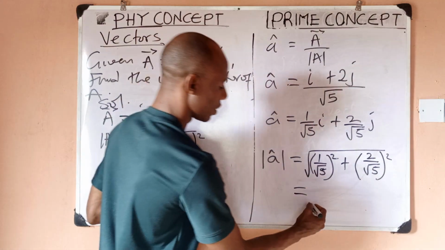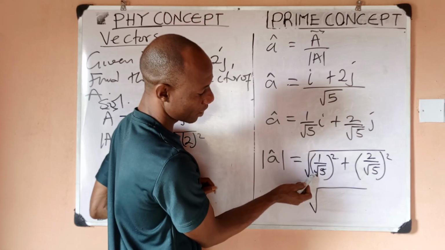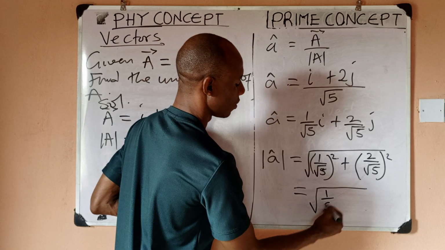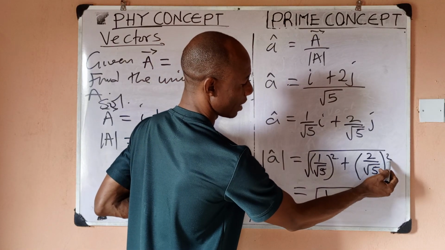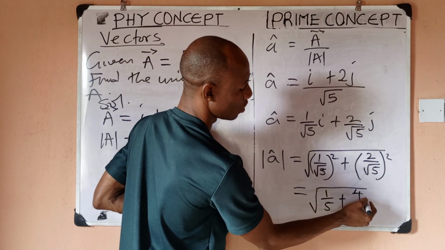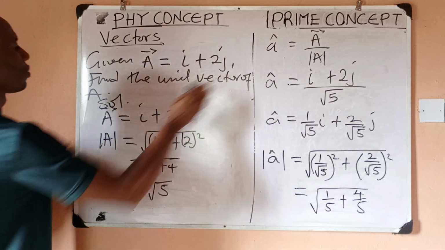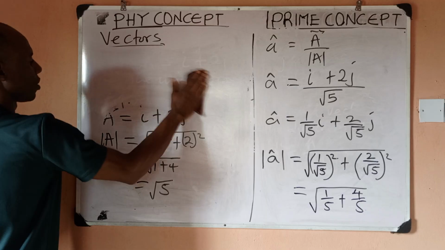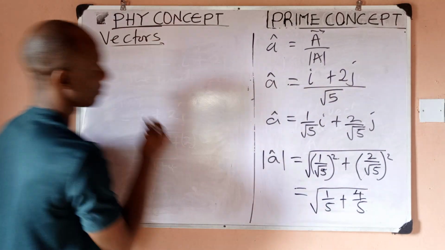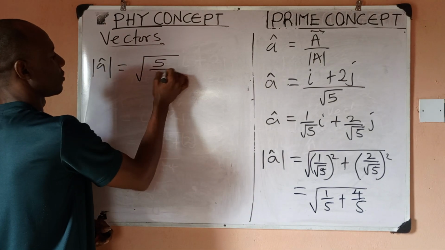So this is going to give us the square root of, now watch, this square would affect this square root, so you'll be left with 1 over 5 here. So I have 1 over 5 plus, this square would affect 2, it becomes 4, and this square would affect this square root, you're left with 5. So when you add up what you have in that root, you'd have 4 plus 1 by LCM. By LCM, 1 plus 4 is 5. So it means that we'll have the square root of 5 over 5.